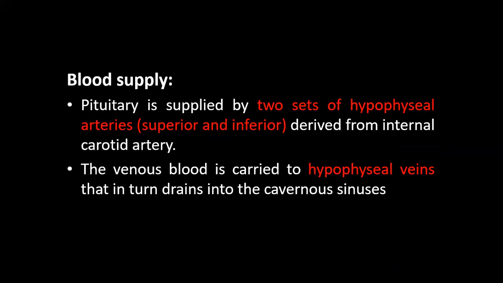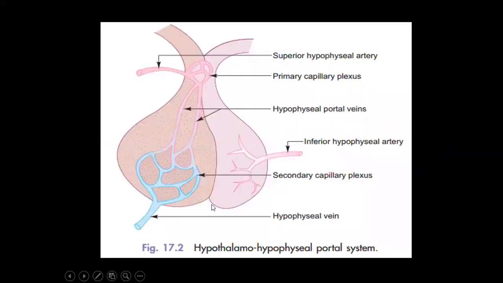Pituitary gland is supplied by two sets of hypophyseal arteries, superior and inferior hypophyseal artery, derived from internal carotid artery. And venous blood is carried by hypophyseal vein. This hypophyseal vein drains into cavernous sinuses. Superior hypophyseal artery, inferior hypophyseal artery. There is a primary capillary plexus and a secondary capillary plexus, and these two capillary plexuses are connected by hypophyseal portal vein. So in pituitary gland, portal circulation is present.